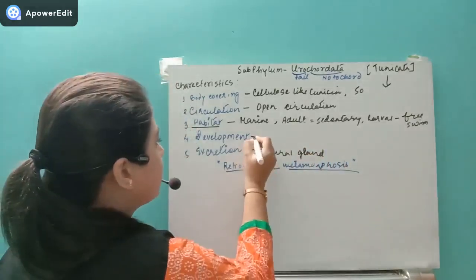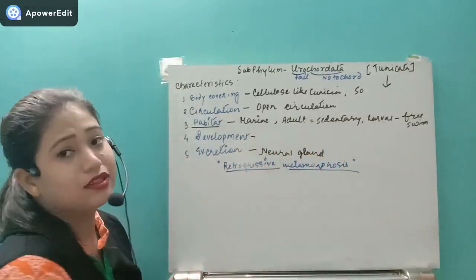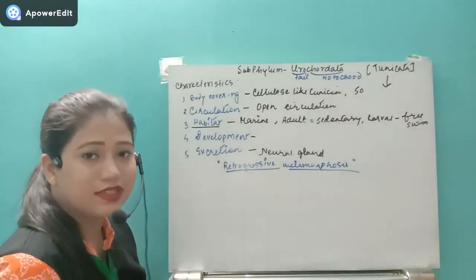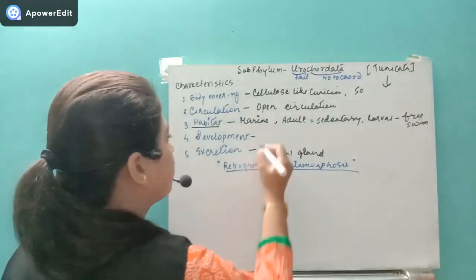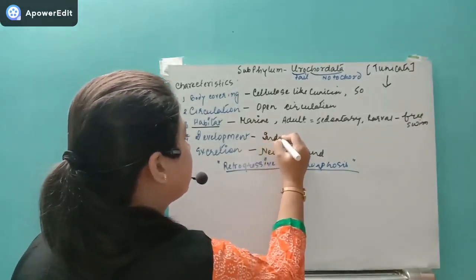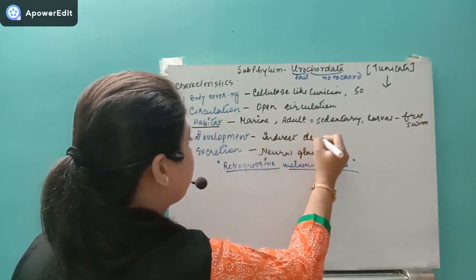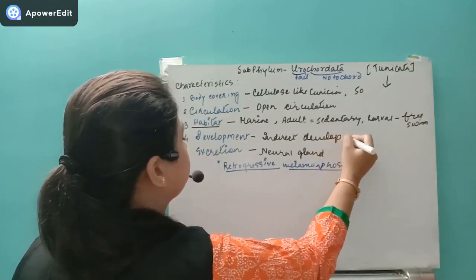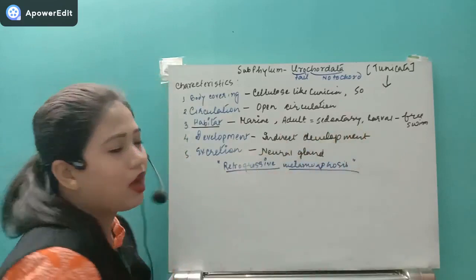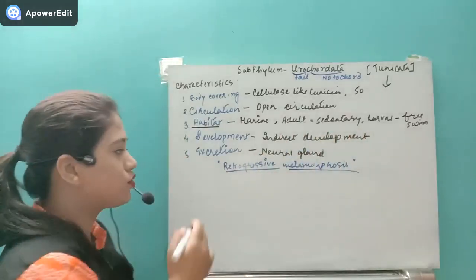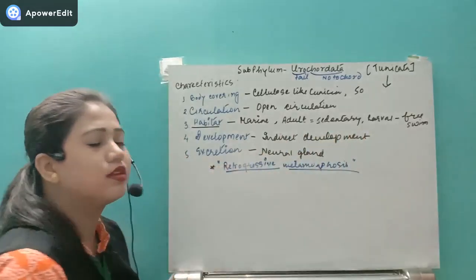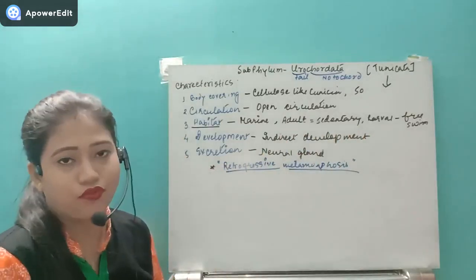If it comes to their development, then yes, this organism have larval stage, right? And this organism will have indirect development. The reproduction will be sexual and development is indirect development. Okay. Now I will tell you that this organism show a unique phenomenon of retrogressive metamorphosis.